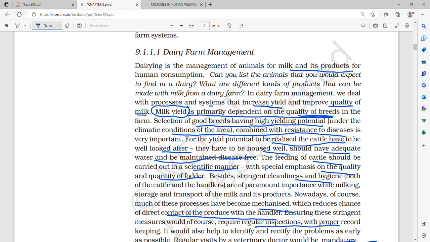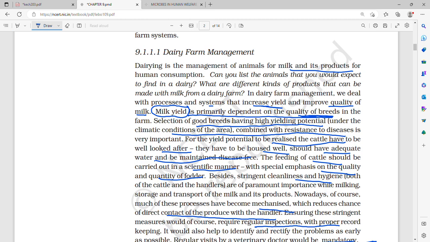You have to take proper care of it. You have to give feed and fodder in a scientific manner. That is, proper food and adequate amount of water should be given to the cattle, as well as stringent hygienic conditions, and there should not be any direct contact of produce with the handler.